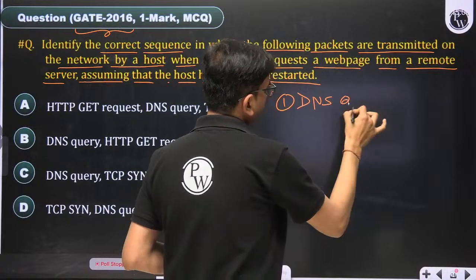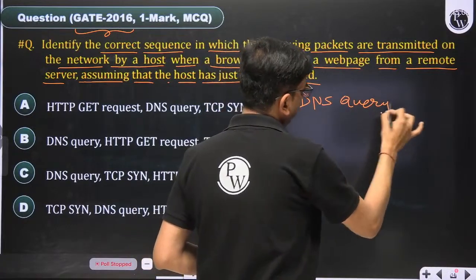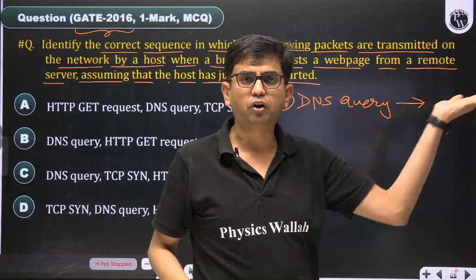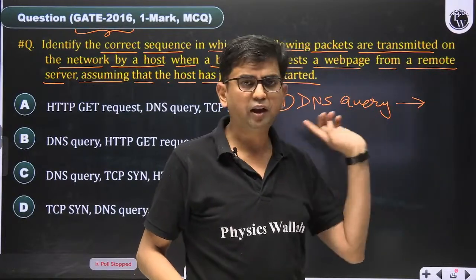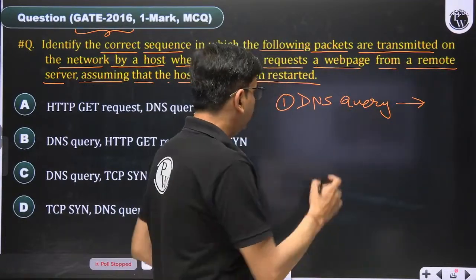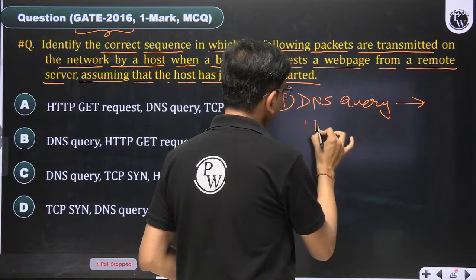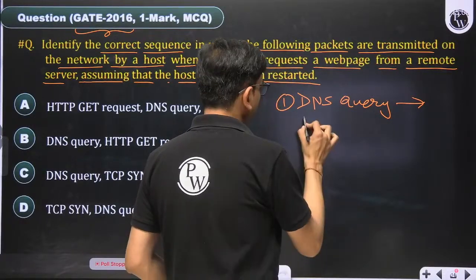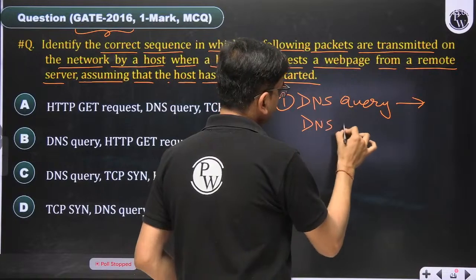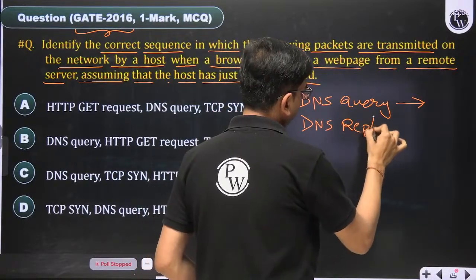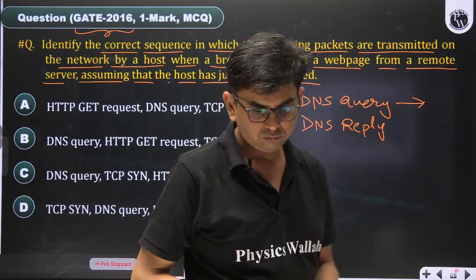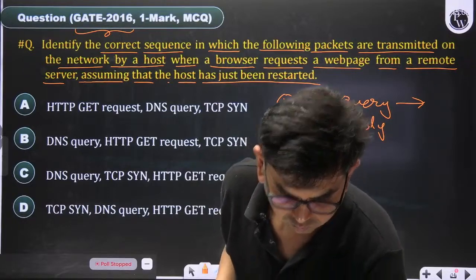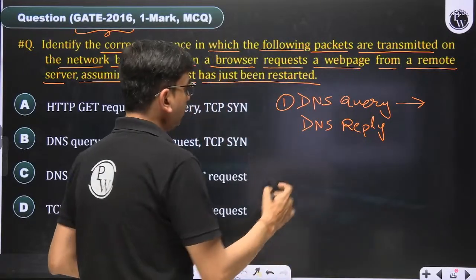The DNS query is fired to, obviously, your local DNS server or DNS hierarchy, anything, and accordingly the DNS reply is coming.